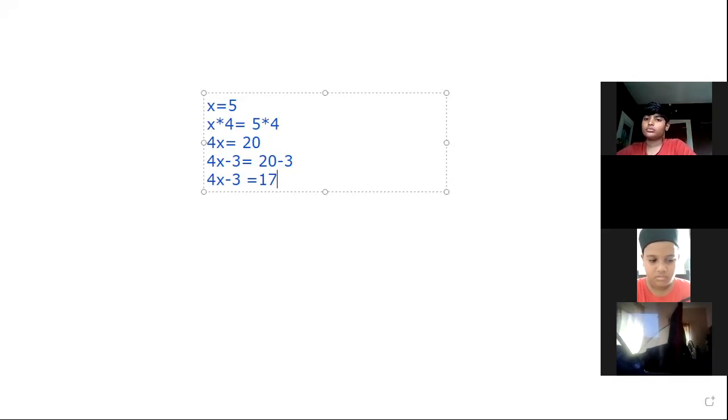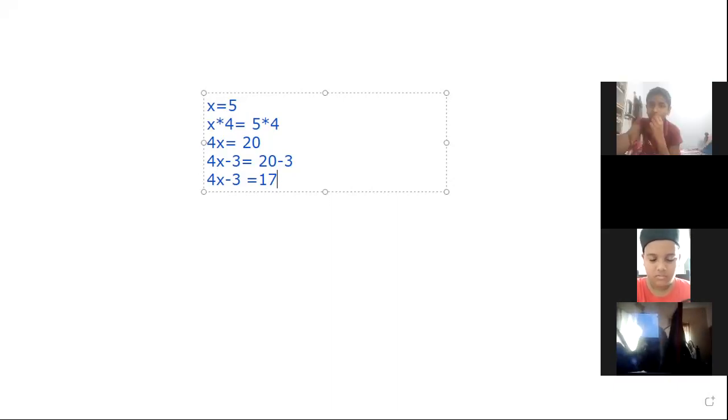This is the reverse path through which we find an equation from the solution. Our solution was x is equal to 5, and in the next step we multiply x with 4. That is 4x is equal to 20, and after that we subtract 3 from both sides. That is 4x minus 3 is equal to 20 minus 3, that is 4x minus 3 is equal to 17. That is, the corresponding equation is 4x minus 3 is equal to 17. Okay, did you get the idea? This is the reverse part.